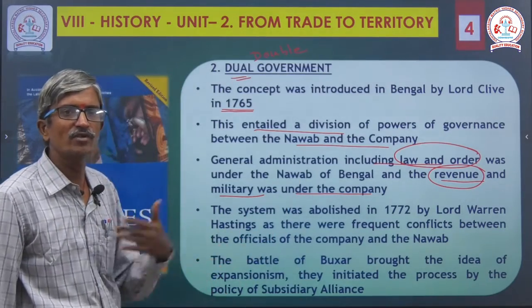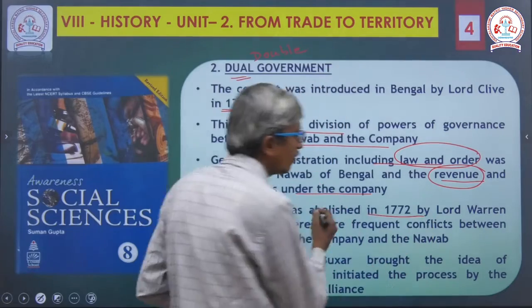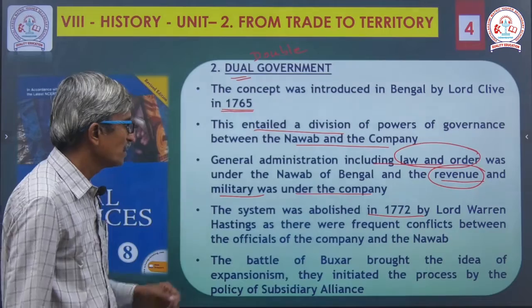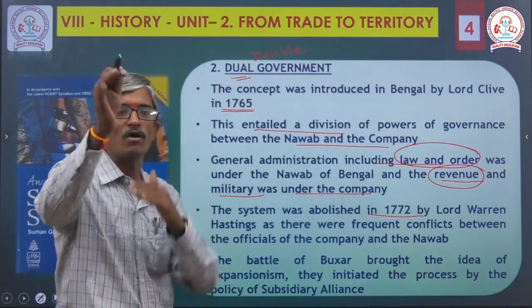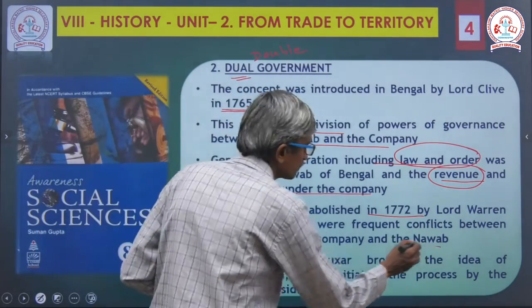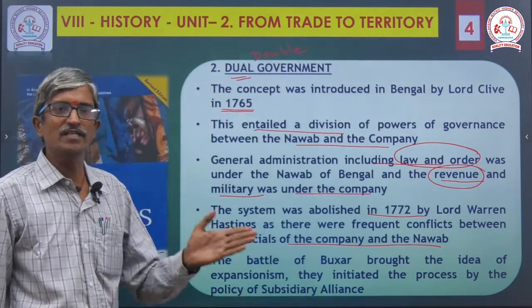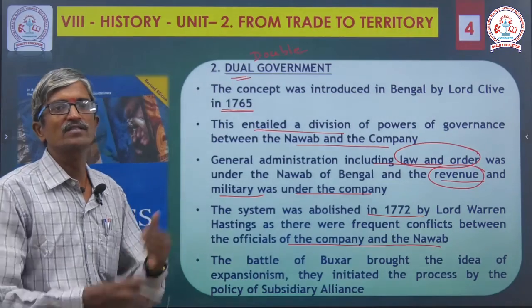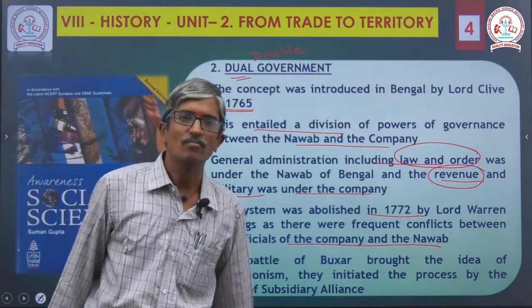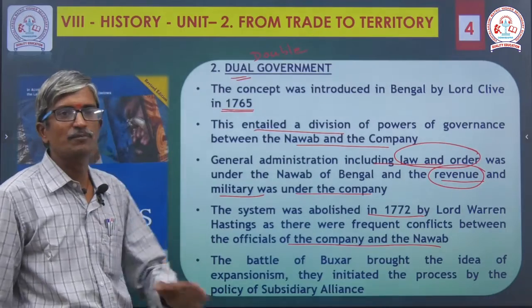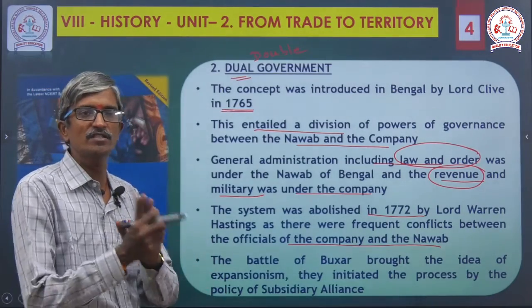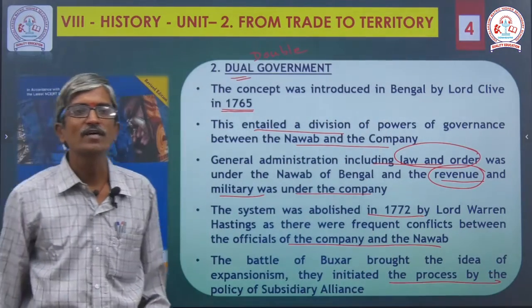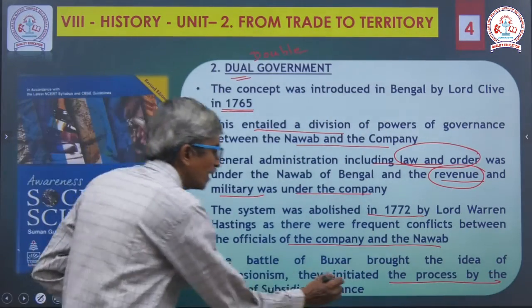Next, the system was abolished. They were not satisfied, so they cancelled it. The system was abolished in the year 1772 by Lord Warren Hastings, as there were frequent conflicts between the officials, those belonging to the company and the Nawab. So this resulted in a war. The Battle of Buxar brought the idea of expansionism. This gave them the specific idea, which is why they established their boundary. They initiated the process through the policy of subsidiary alliance and agreement.